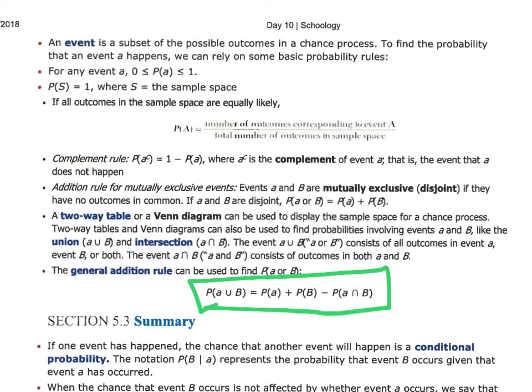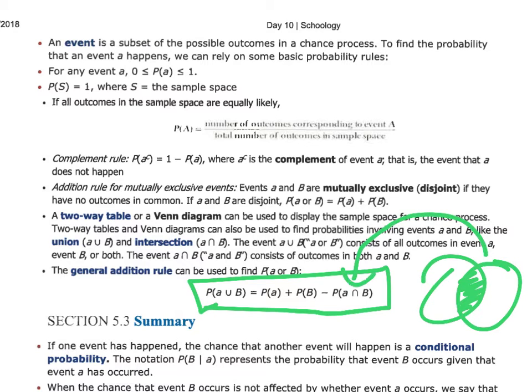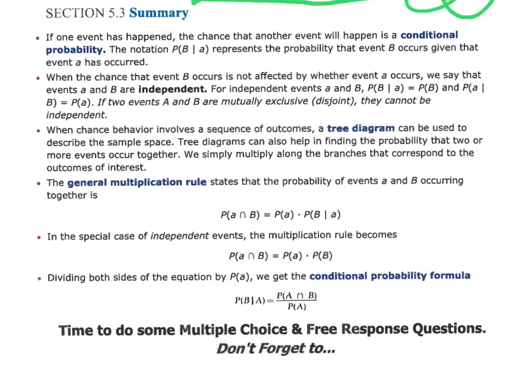They also talked about some Venn diagrams, which can be helpful if you're trying to see the intersection. If you do a Venn diagram, you're going to see your intersection, or the and component, right in that overlap of the two circles.